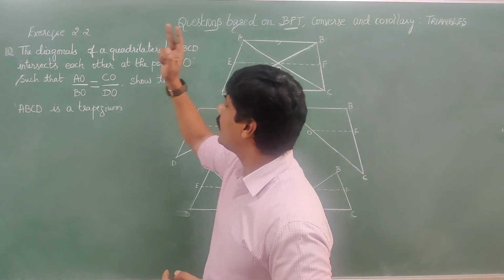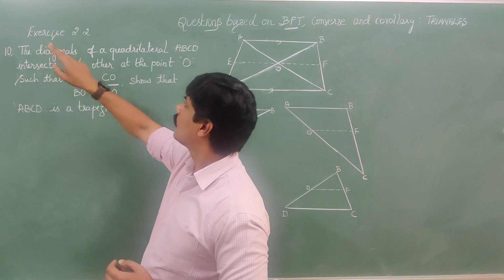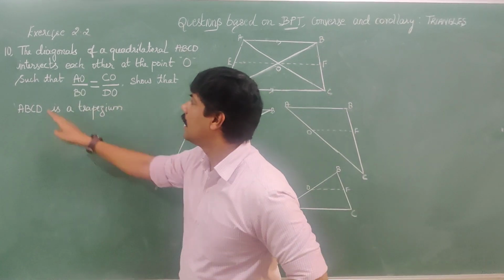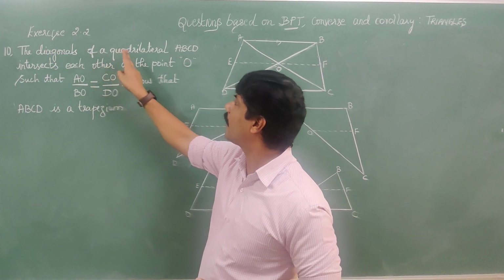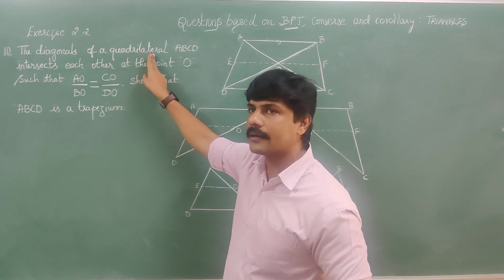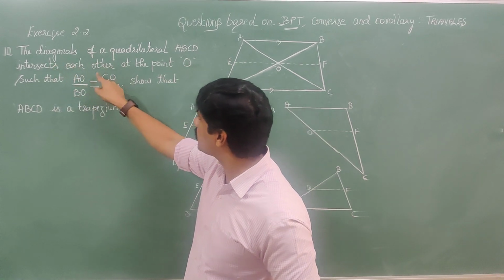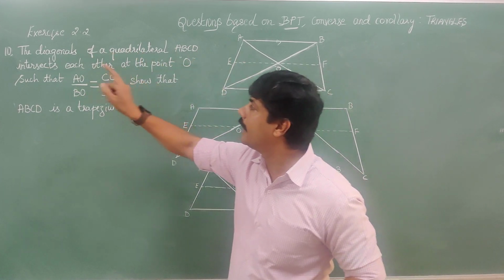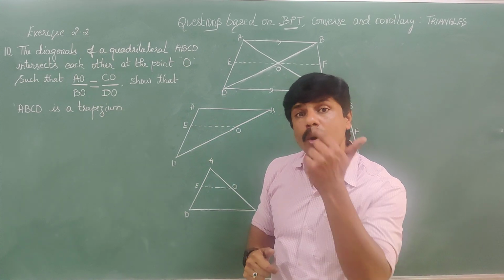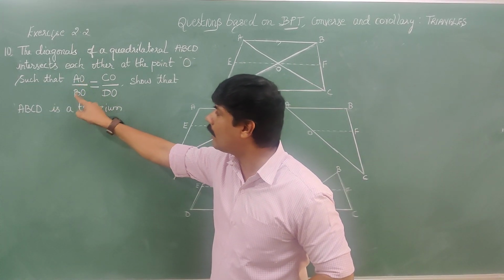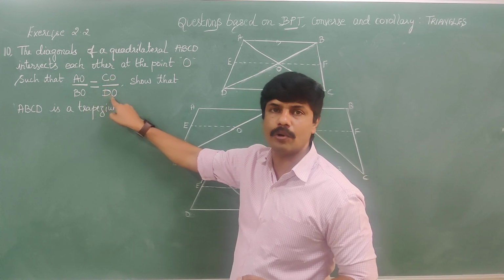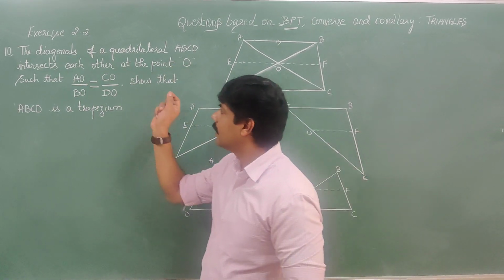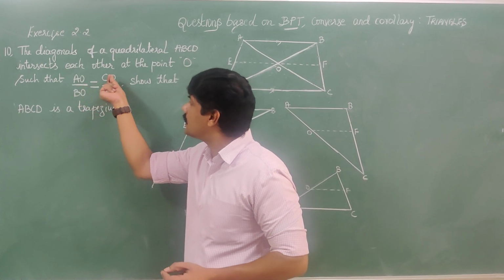Understood? Now we'll deal with the 10th question of exercise 2.2 from the triangles chapter, which states the diagonals of a quadrilateral ABCD intersect each other at the point O in such a way that AO by BO is equal to CO by DO.